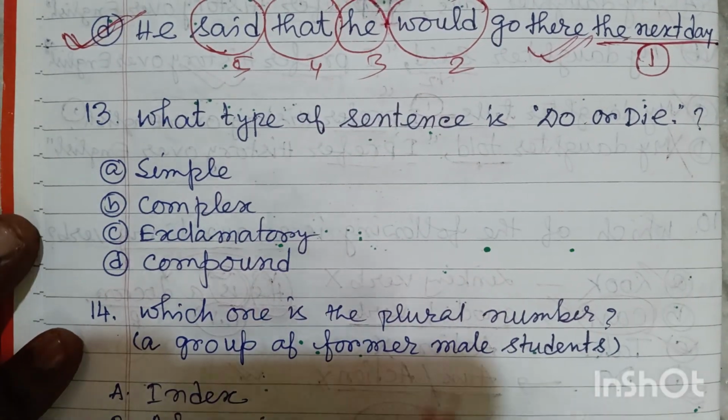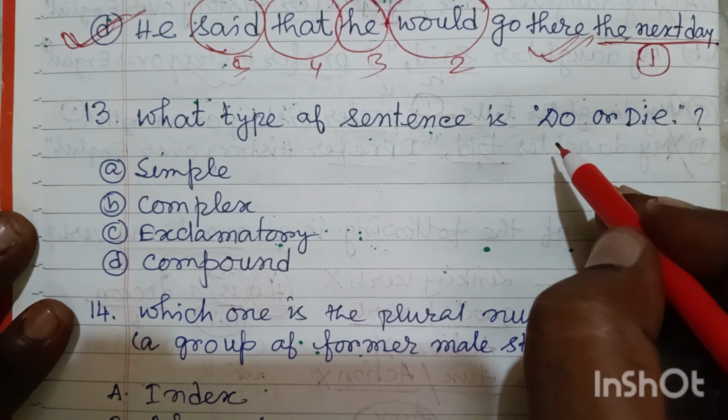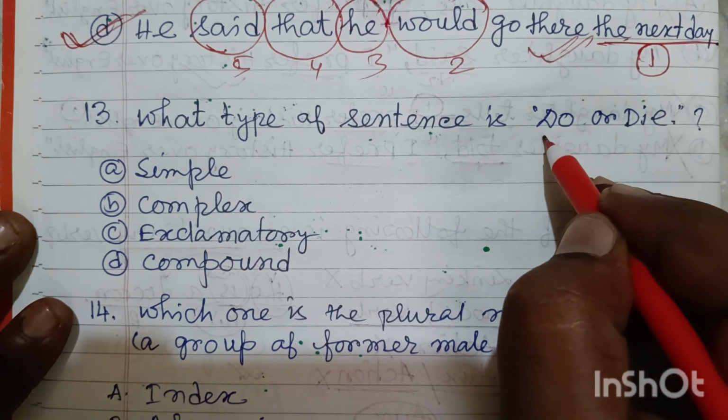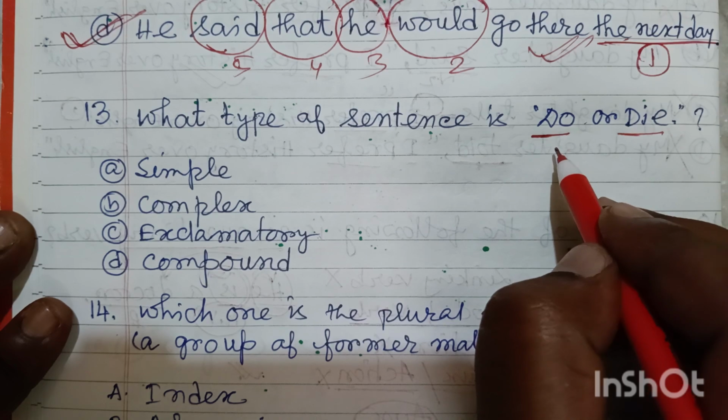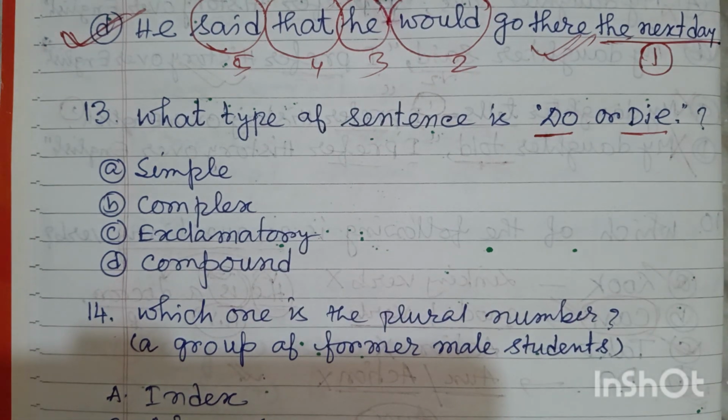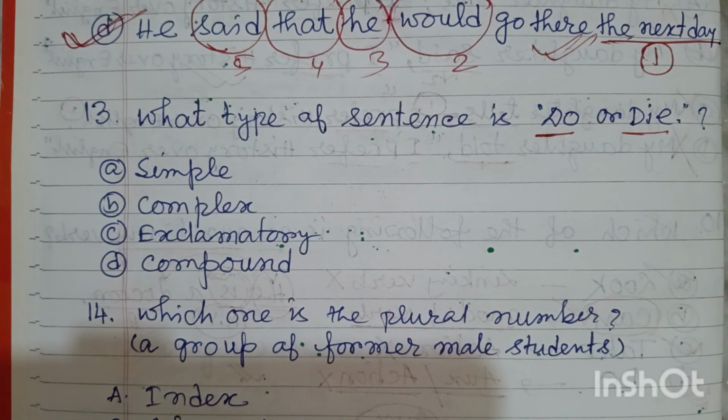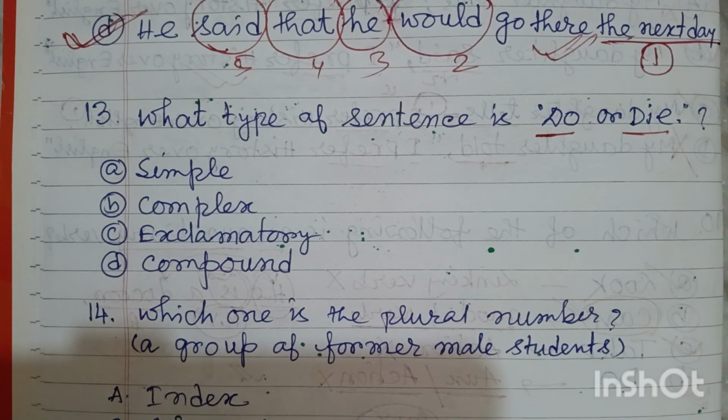Look at this one. What type of sentence is do or die? Friends, look at this, do or die. You know, this group of words was used at the time of the independence movement.